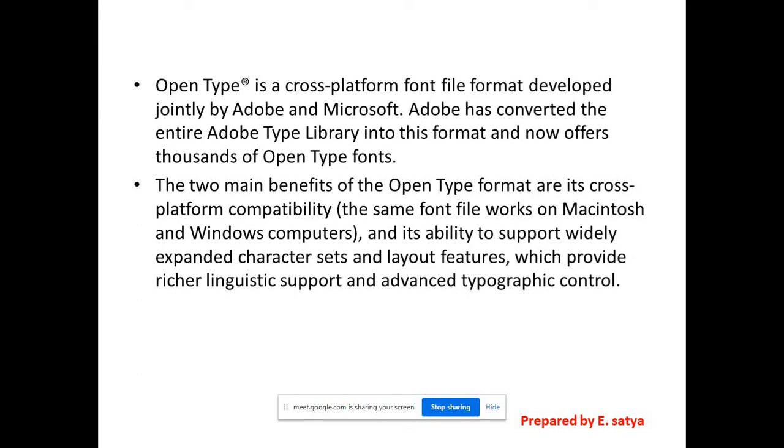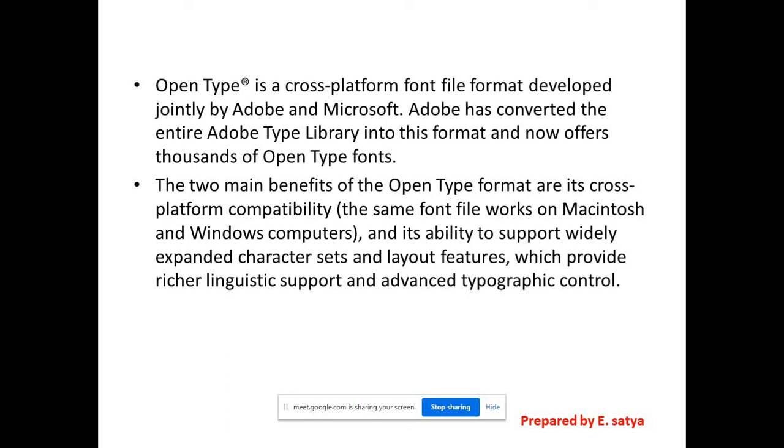The two main benefits of the OpenType format are cross-platform compatibility: the same font file works on Macintosh or Windows computers.